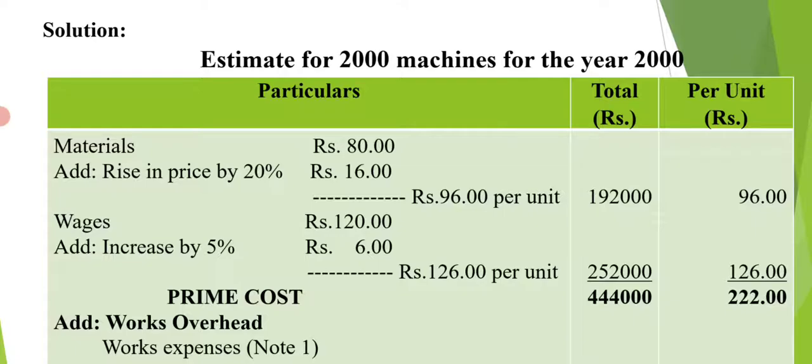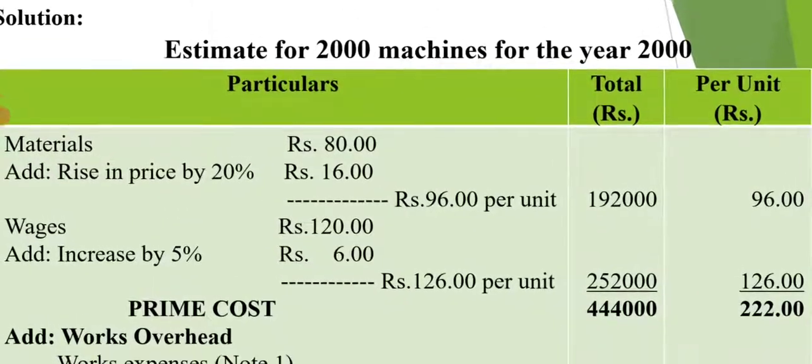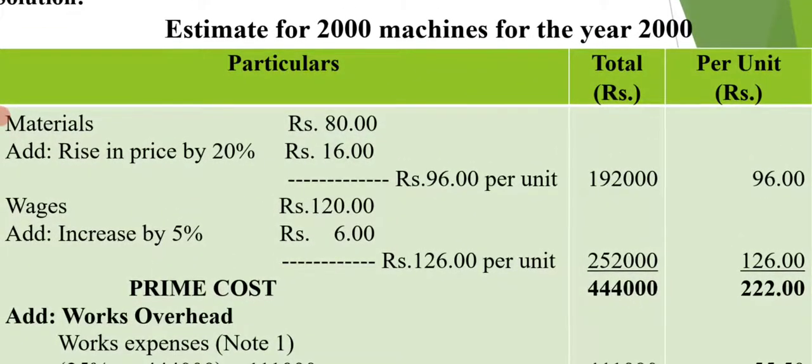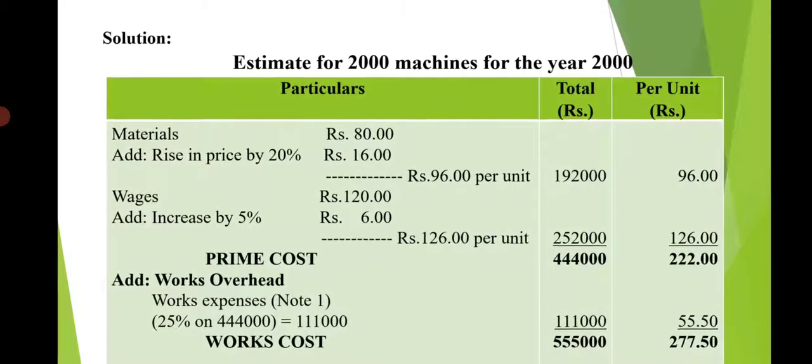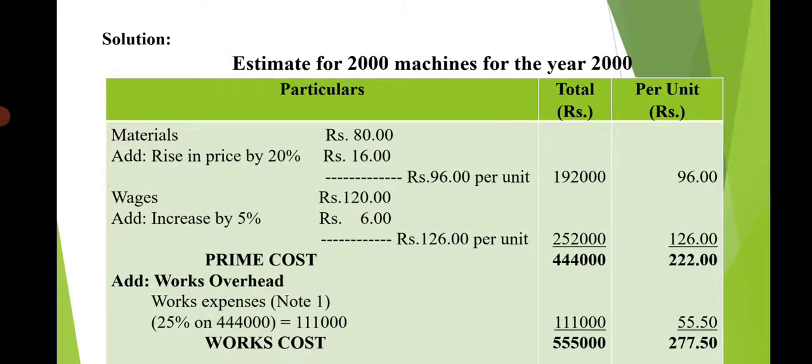120 plus 6 equal to 126 is the wages cost or labor cost per unit. So labor cost is 126 per unit into 2000 units or machines produced. So that will be 2,52,000. Only two costs are there in the prime cost, that is material and wages. So we have to add them: 1,92,000 plus 2,52,000 is equal to 4,44,000 total prime cost, and per unit prime cost is 96 plus 126, 222 rupees per machine.